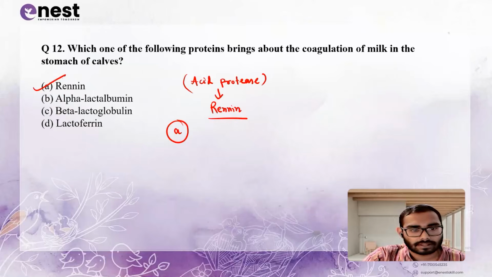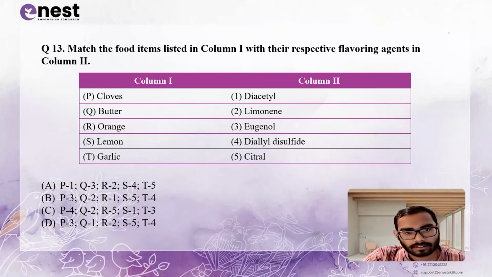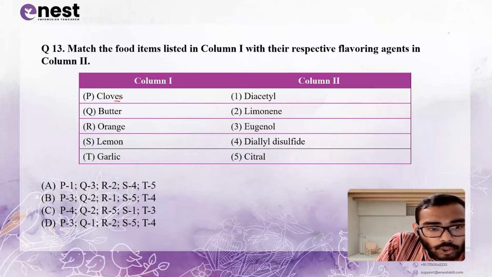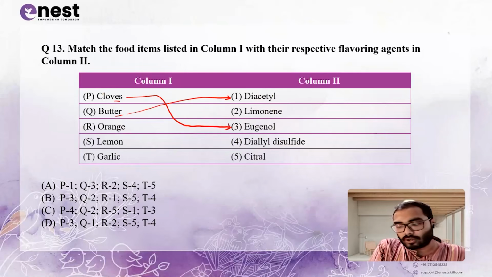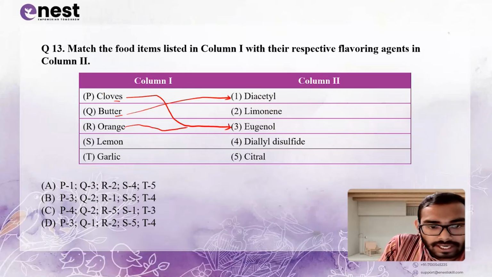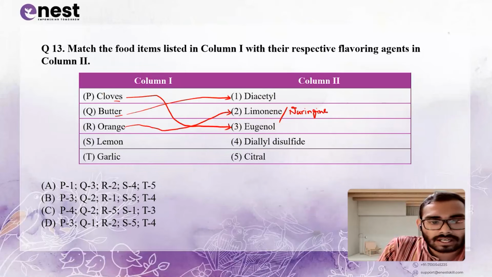Now moving forward to the next question. Again a match the following, essential compounds. What are the essential compounds? Clove, you know clove is eugenol. Butter, the flavoring compound of butter, that is diacetyl. Orange means limonene. Naringin and limonene; there is no option for limonene, but apart from limonene, naringin can also be there. Now lemon.